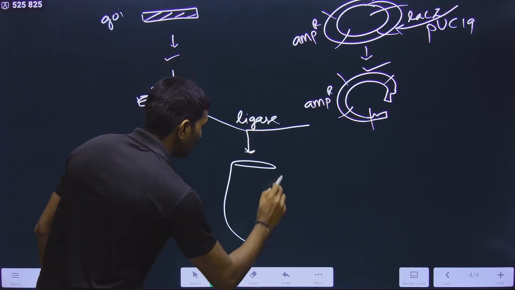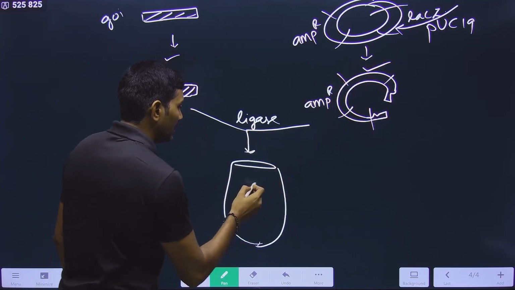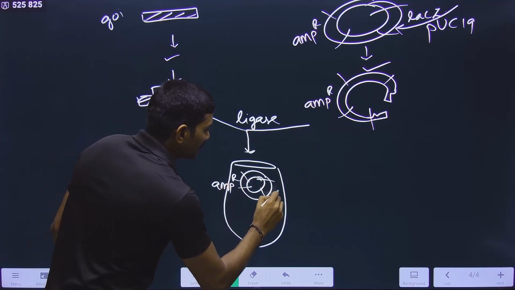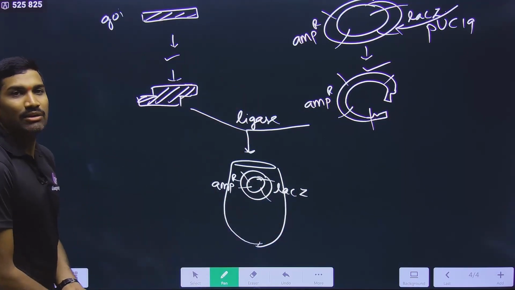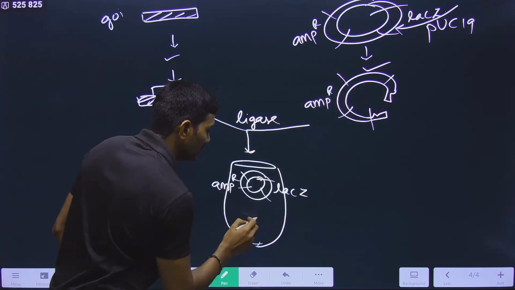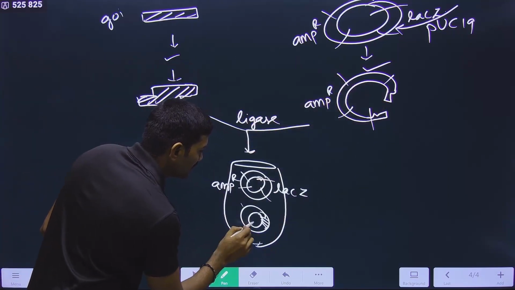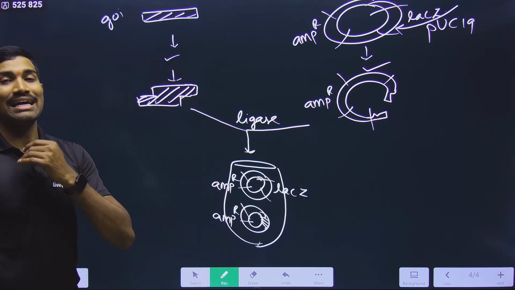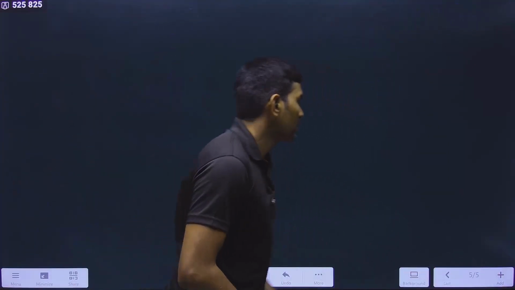And here you will get two options. First one is self-ligated. Once again it will become ligated, so that you will get again ampicillin resistance and lacZ. And what is the next option? This is introduced here, so that recombinant DNA is produced. But this recombinant DNA is having only ampicillin resistance. lacZ is lost. Clear?